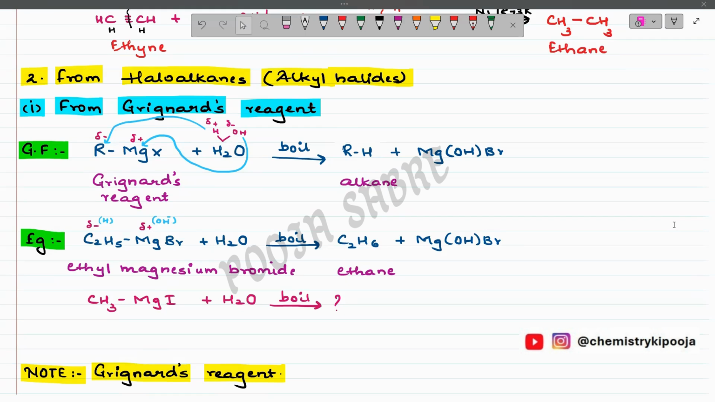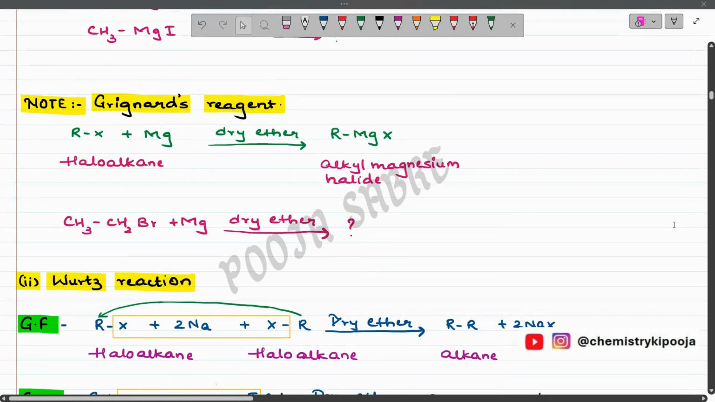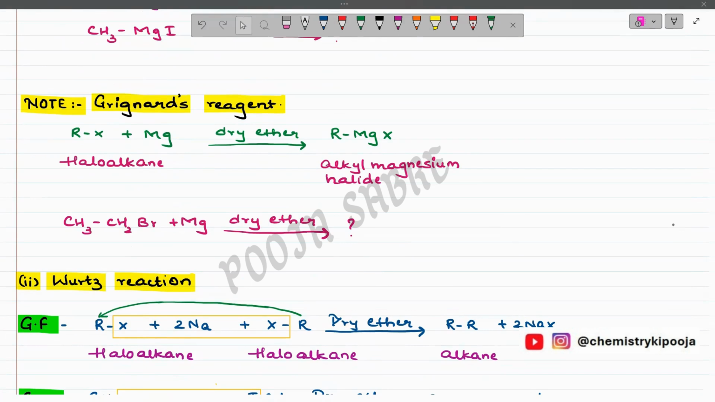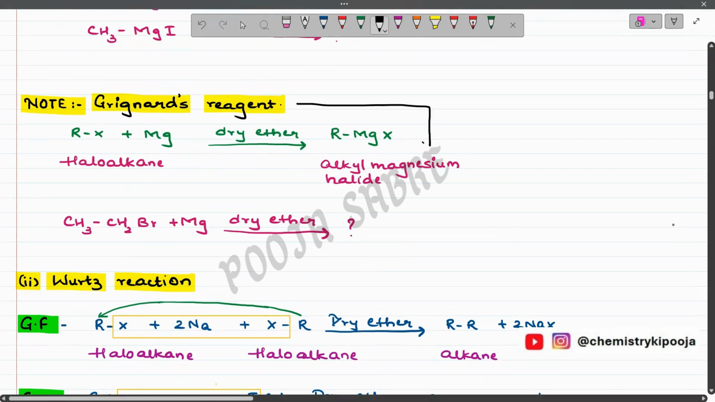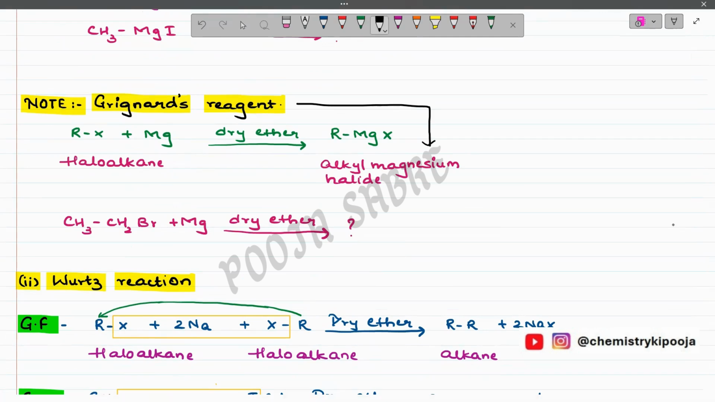Now, before proceeding with the topic, let us have a look at the Grignard's reagent. What is basically Grignard's reagent, students? Grignard reagent is called alkyl magnesium halide. If I take any haloalkane, in place of the halogen I can use chloroalkane, bromoalkane, or iodoalkane. If I allow it to react with magnesium in the presence of dry ether, then I will get the compound RMgX.